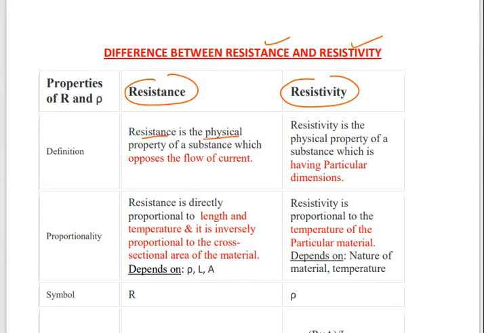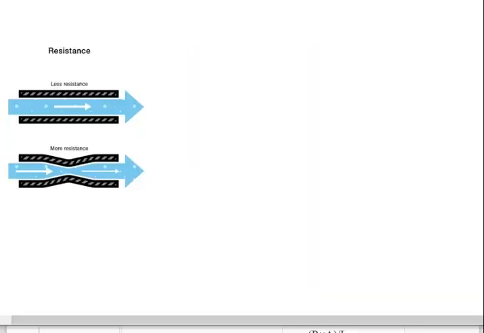Resistance is a physical property of a substance which opposes the flow of current. See this example: with less resistance, the flow of current will be like this. If more resistance is there, then the flow of current is reduced. Just for understanding, I am showing this.